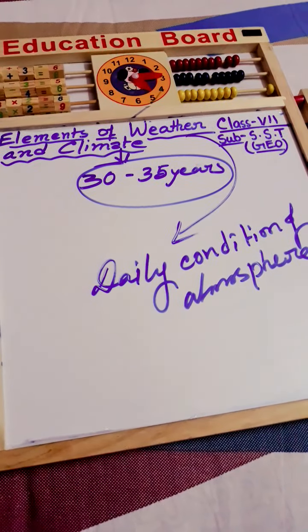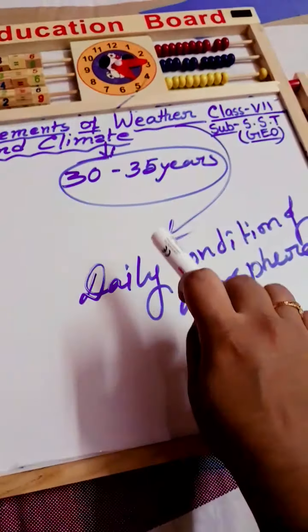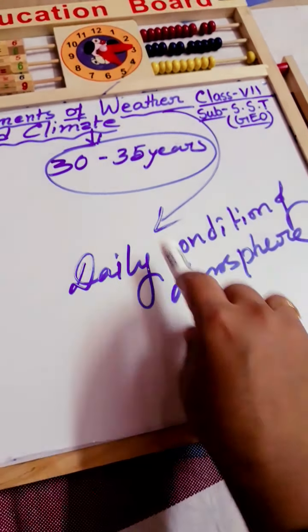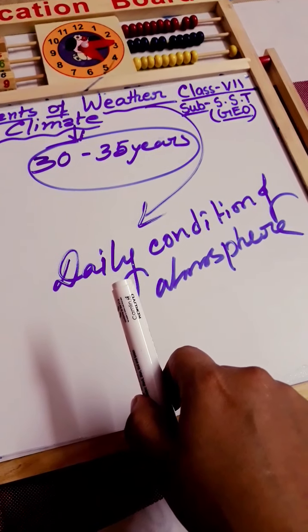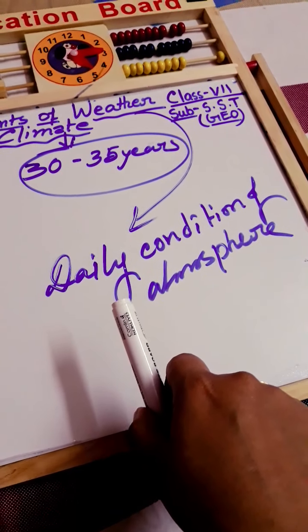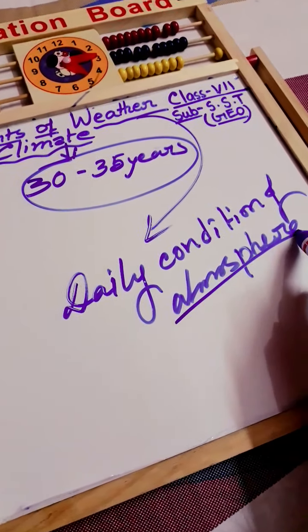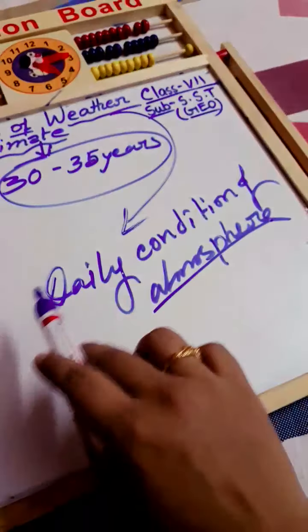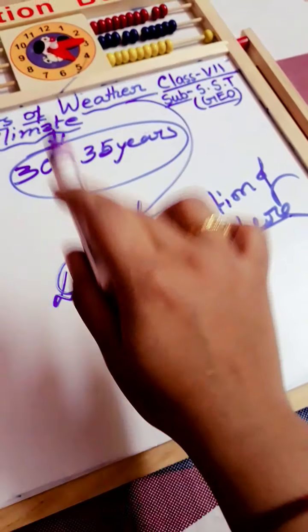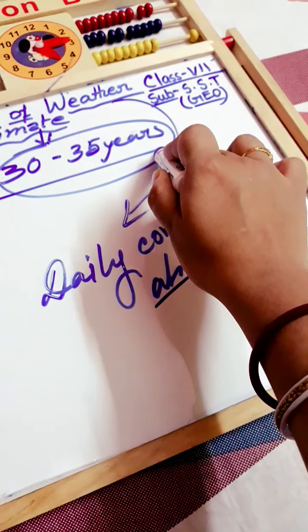But there is a relation between weather and climate. Weather and climate both are natural processes which affect our lives. The words climate and weather are often thought to mean the same thing, but they are not the same. Weather is the day-to-day or daily condition of the atmosphere, and climate is not a daily condition. Climate is the sum total of weather conditions, or you can say the variation, over a longer period of time, that is 30 to 35 years.